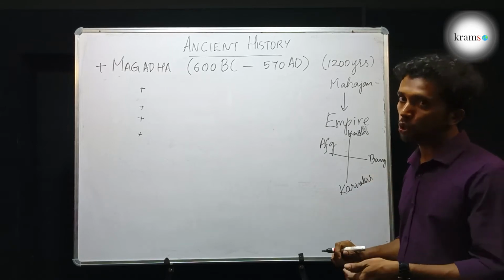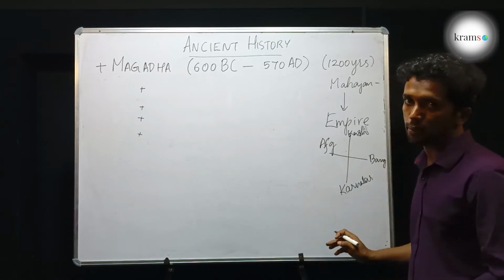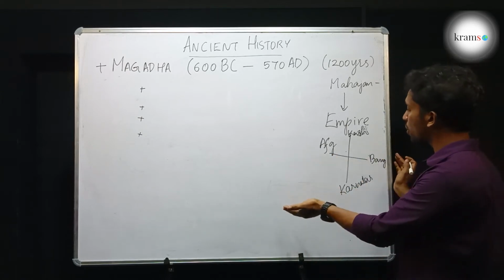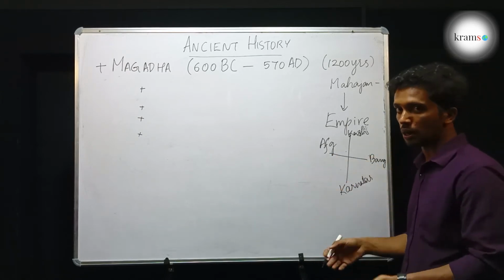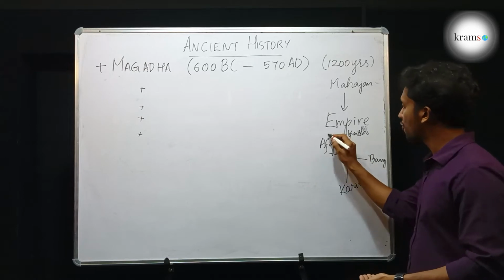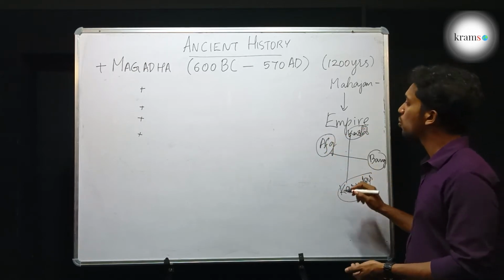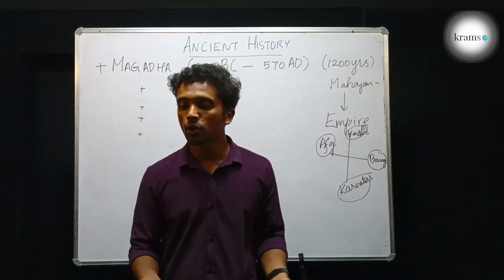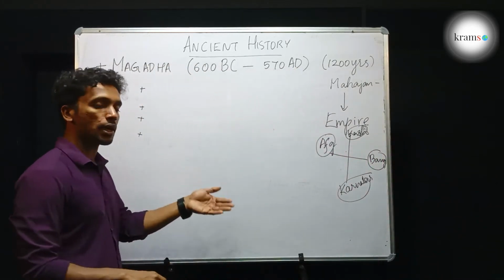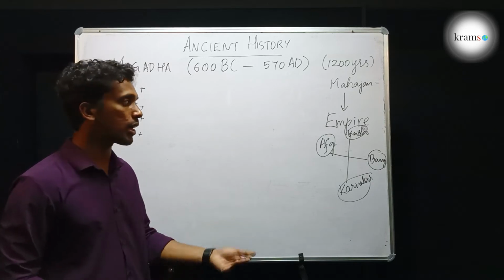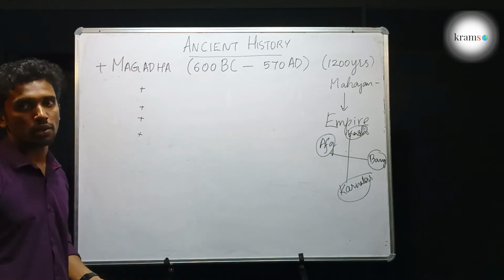When you look into the map, you will know the vastness of the kingdom. It goes beyond the current borders of India, from Afghanistan till Bangladesh, from Kashmir till Karnataka. It was such a big kingdom. It had even conquered many parts outside our present border, like Sri Lanka and Indonesia. Many parts it had conquered.